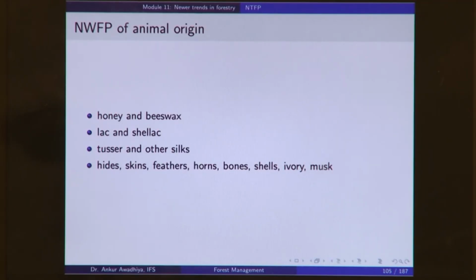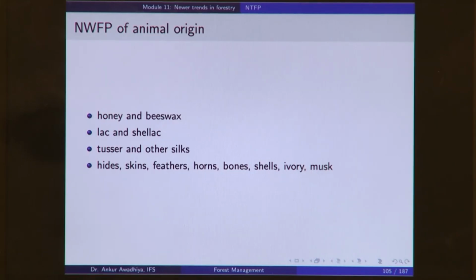Then we have non-wood forest produce of animal origin. So, animals of the forest also provide us with certain resources such as honey and beeswax, which is provided by the honey bees, lac and shellac, which is provided by the lac insect, tussar and other silks that are produced by the silkworms, and hides, skins, feathers, horns, bones, shells, ivory and musk that are produced by different animals. So, these are also non-wood forest produce, but these are of animal origin.